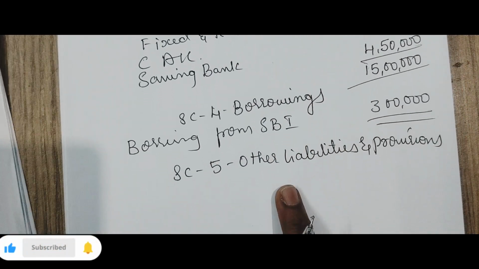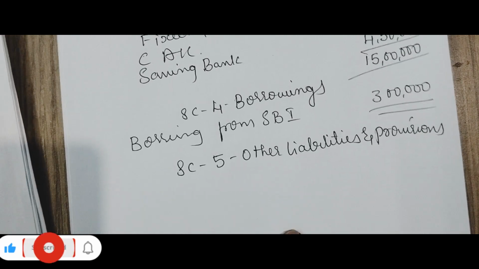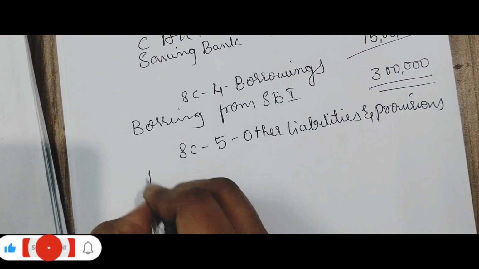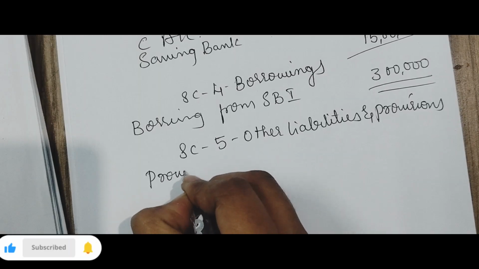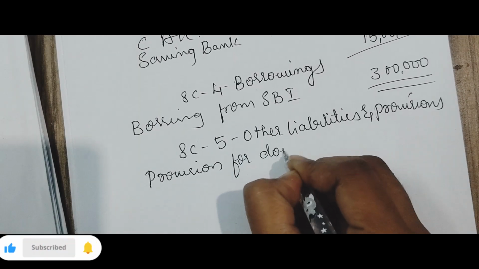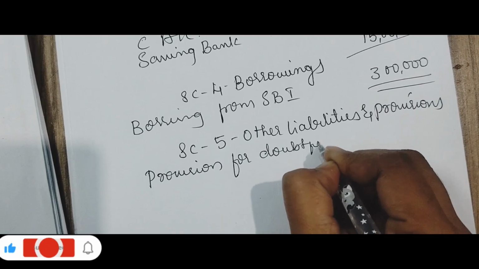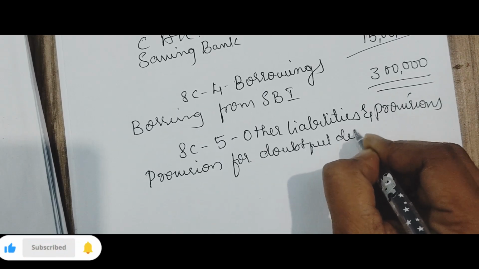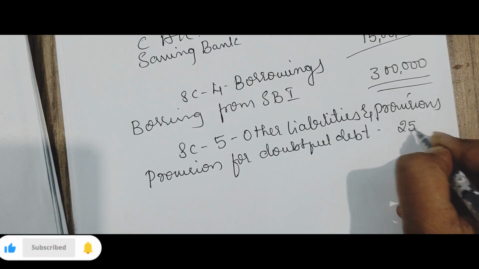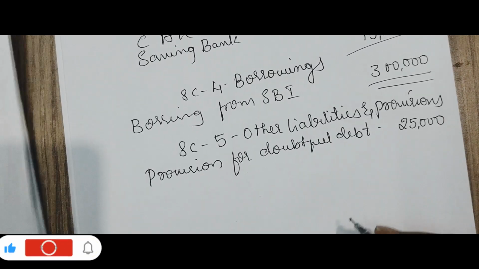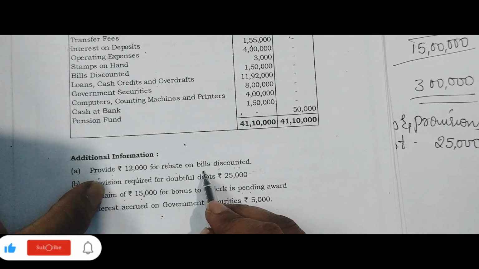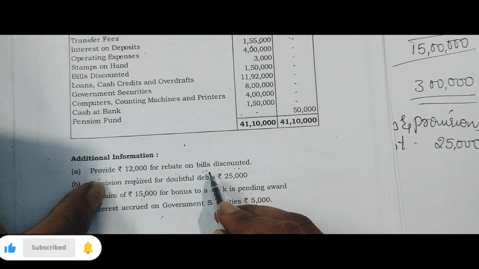So you need to show it under the other liabilities and provisions. Provision for doubtful debt is 25,000.